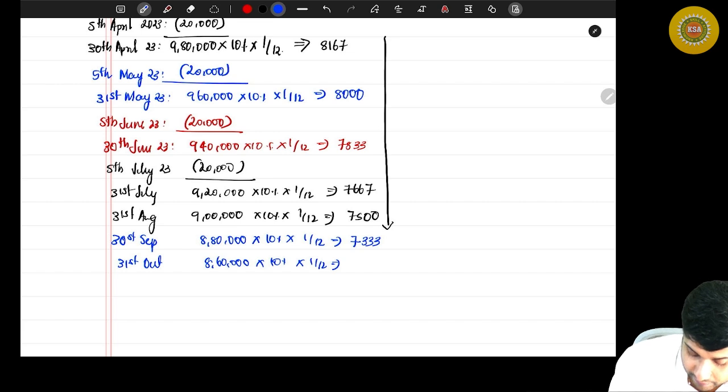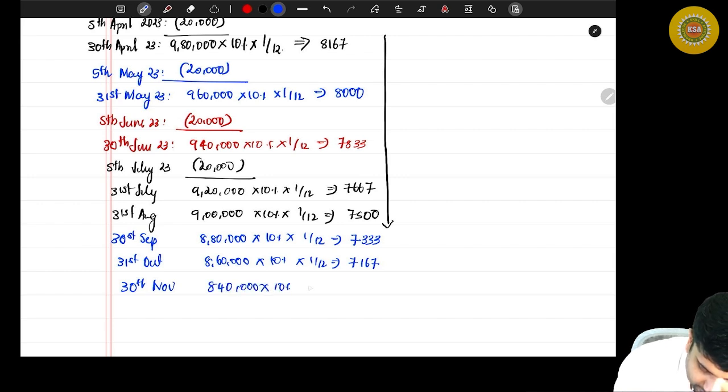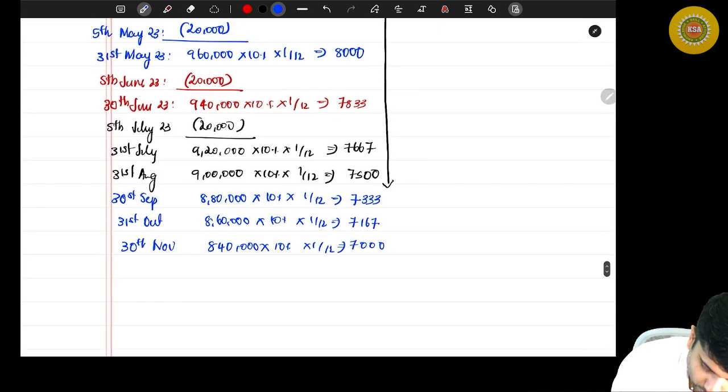How much will be the advantage? 7,167. Then on 30th November, 8,40,000 into 10% into 1 by 12. 7,000. So moving on to 31st December, 8,20,000 into 10% into 1 by 12.